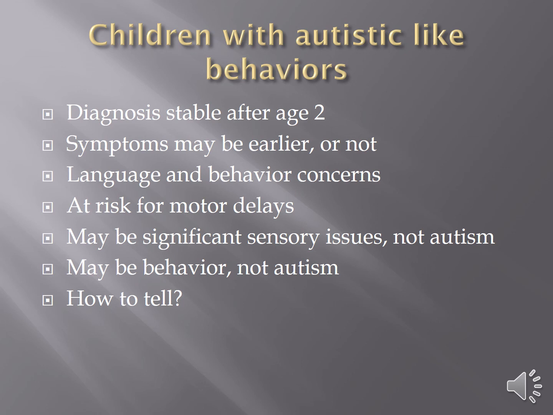One of the things that we have to take a look at is the distinction between behavior and sensory processing issues in autism. Significant sensory processing issues, once treated with good sensory input, resolve fairly quickly. Autism is pervasive. It does not get better quickly.